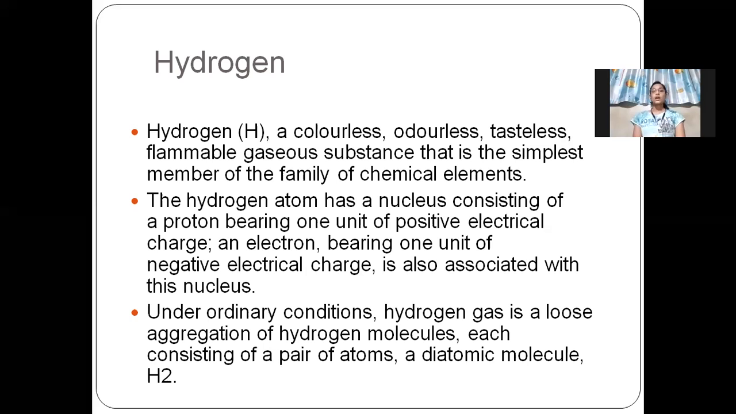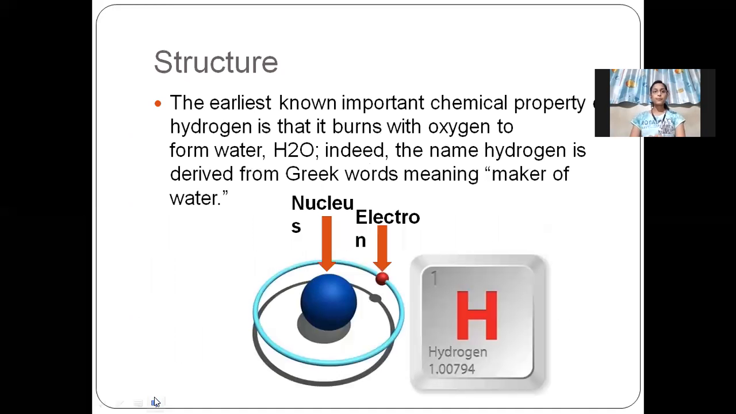So, hydrogen is represented as H. It is the first family member of chemical elements having one proton, one electron and one neutron. In ordinary conditions, we get hydrogen as the diatomic molecule H2. Now, let's see hydrogen in more detail. The structure of hydrogen.